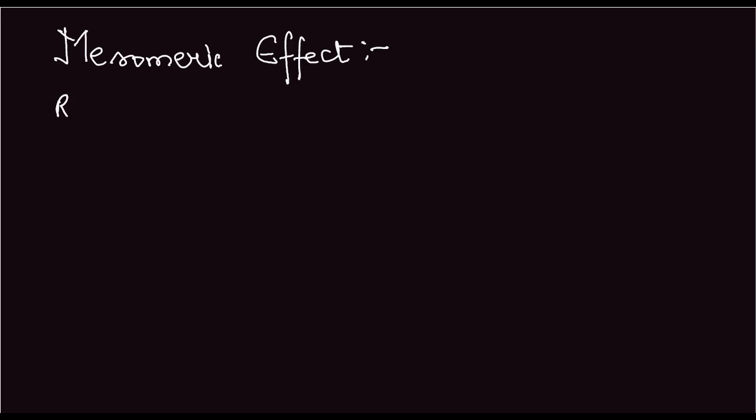Next we move to the mesomeric effect. We'll look at the application of all these effects at once in several multiple choice questions. So next is the mesomeric effect. What is mesomeric effect? Mesomeric effect is a resonance effect in which there are groups instead of atoms. The ability of an atom or a group to delocalize pi electrons of a conjugated system through resonance is known as the mesomeric effect. So basically it is a resonance effect by a group.